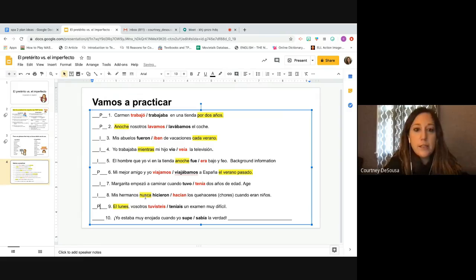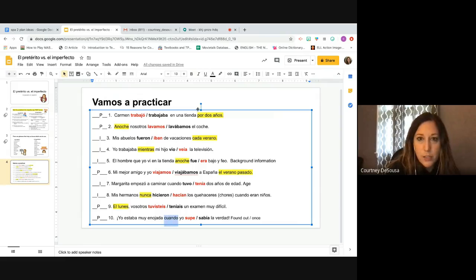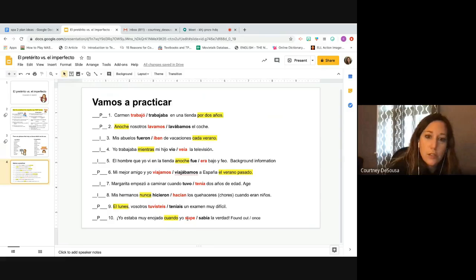And last but not least, yo estaba muy enojada cuando yo supe o sabía la verdad. I was very angry when I found out the truth or I knew the truth. Typically, you find out something once. So once you find it out, it's preterite. That one's kind of a trick question. But cuando is a trigger, helps us know when to switch to the preterite.